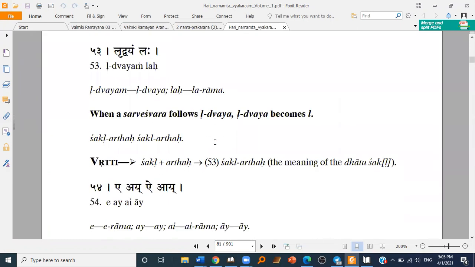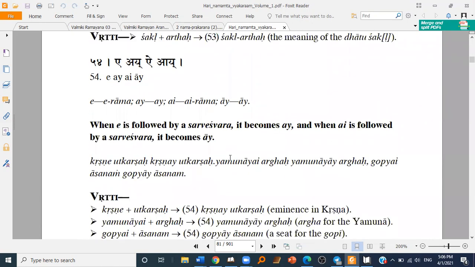Then Ridvaya Laha. When a Sarveshwara follows, Ridvaya becomes La. Shakri Arthaha, so Ri becomes La, Shakla Arthaha. That's all. Okay. We move ahead.